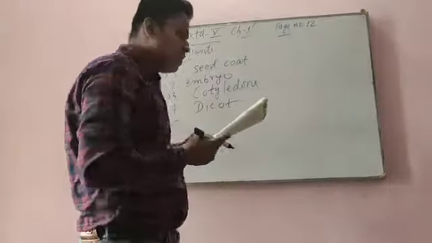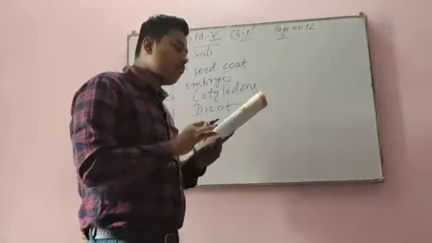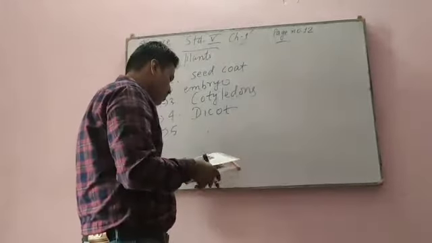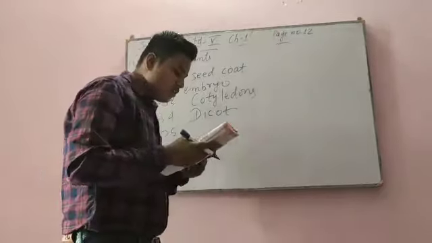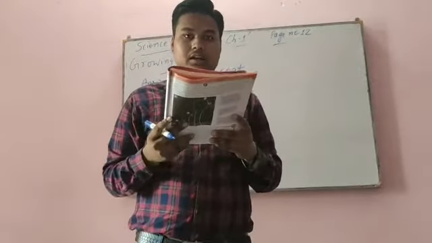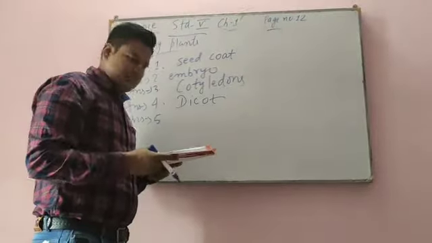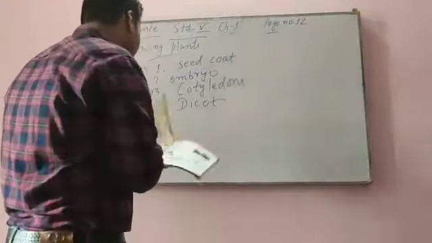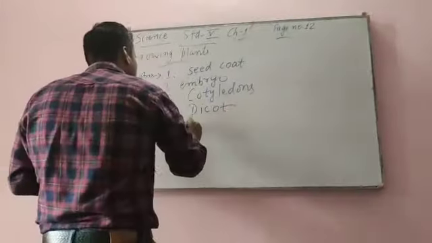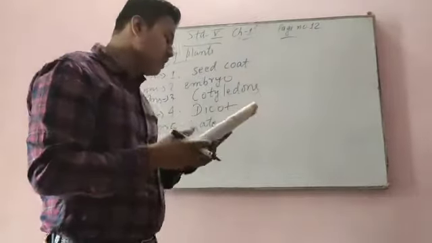Now come to answer number 5. The dash makes the seed coat soft: light or water? So come to page number 10. The cotyledon stores food for the embryo, and the embryo is an undeveloped plant. So the answer to number 5 is: water makes the seed coat soft, not light. Okay students, now in the next lecture